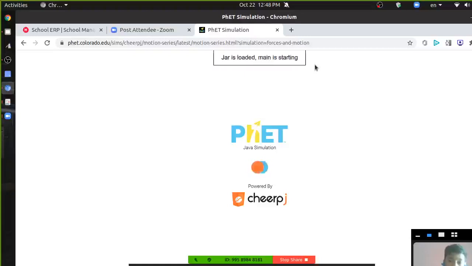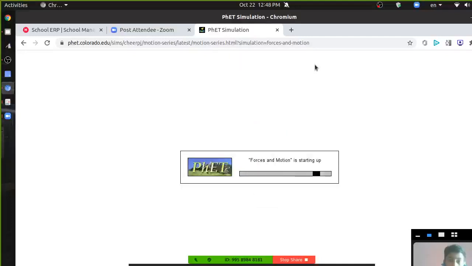What is the relation between mass and acceleration? Sorry, mass, acceleration and force. What is the connection? फोर्स ज़्यादा लगाएंगे तो एक्सेलरेशन ज़्यादा होगा कि कम होगा? ज़्यादा होगा.